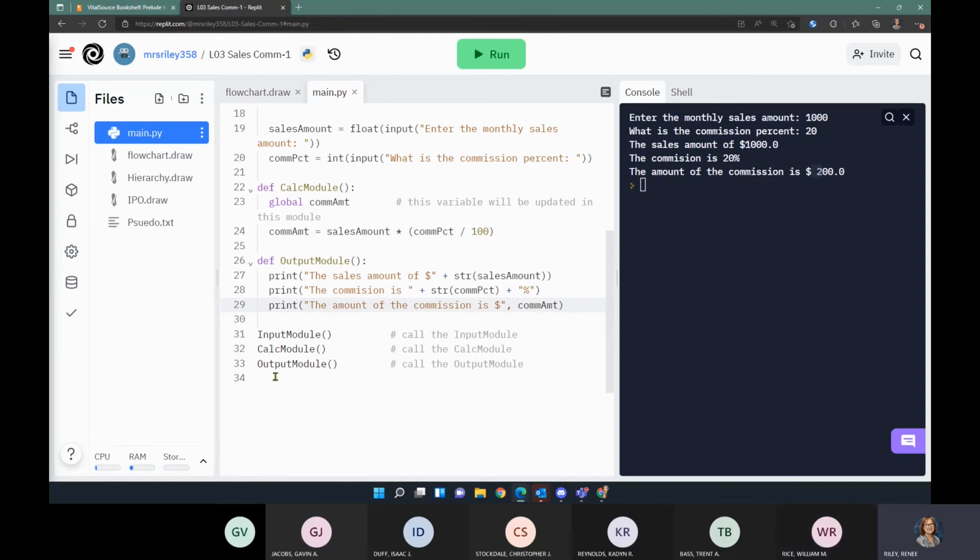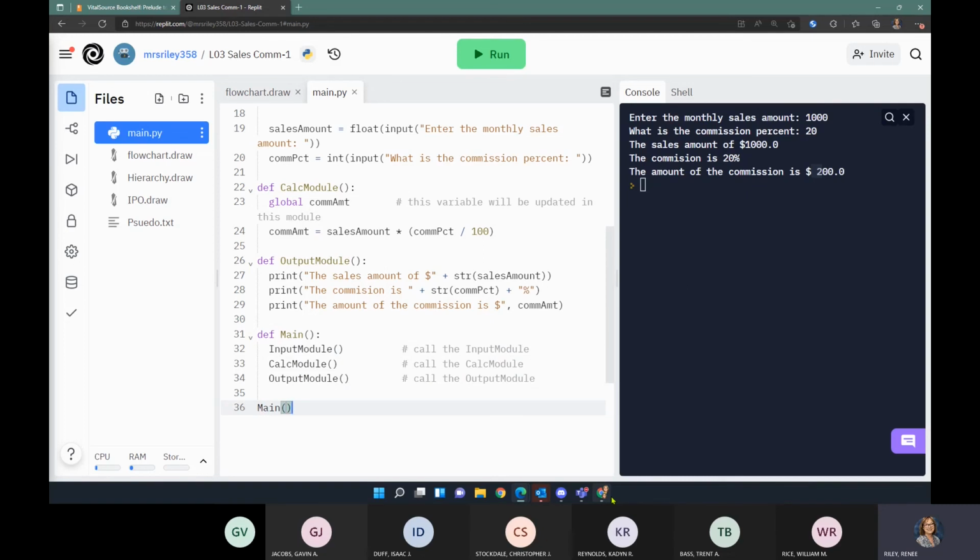So now here at the end, all of my calls to my modules have ended up being my main module. So I'm going to define that as my main. I'm going to select all three of these lines of code and press Tab to indent them. And then down at the very bottom, I'm going to say, run my main.